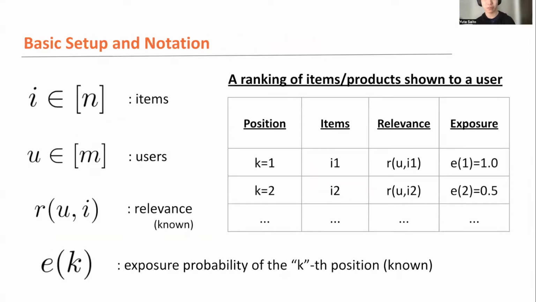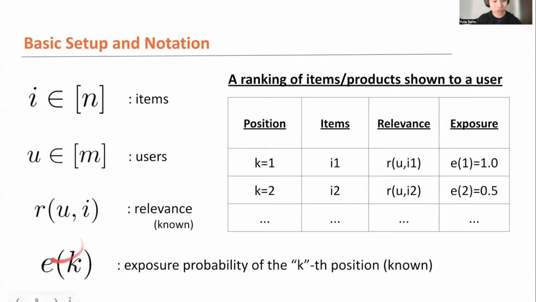So there's some important notation: items and users in the platform. Here is the relevance function between users and the items. This is assumed to be known. There are many papers talking about how to estimate relevance from the data, maybe from the implicit feedback data. But this is of course very important, but let's focus on how to compute ranking to guarantee fairness in ranking given the ground truth relevance in this video. Right, so the relevance is assumed to be known.